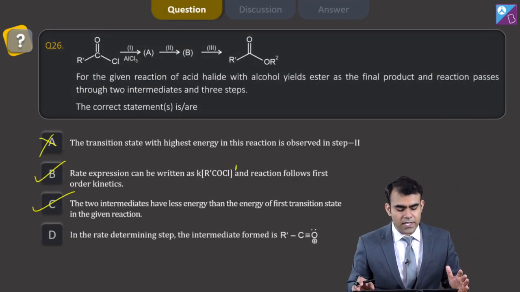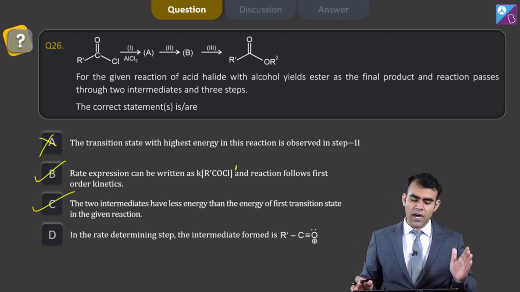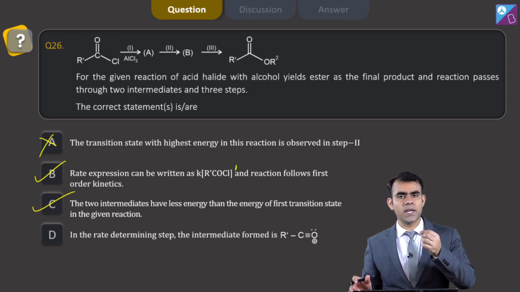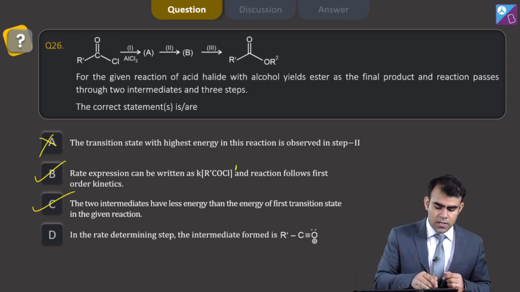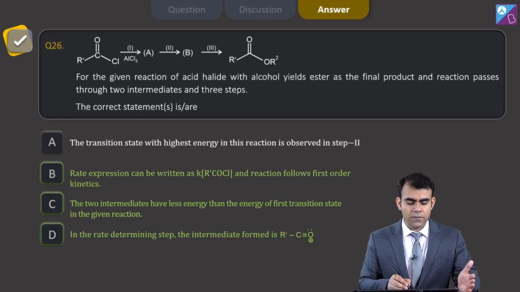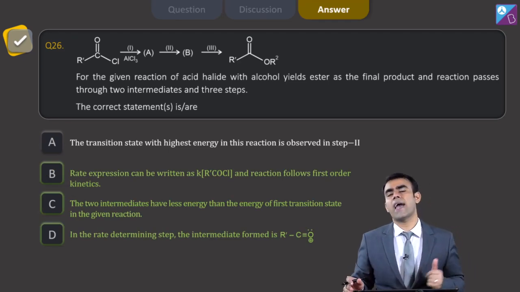In the rate determining step, the intermediate formed is R'CO+. Yes, we have seen that in the rate determining step the acylium ion is formed. So this is also correct. So my answer for this question is B, C and D.